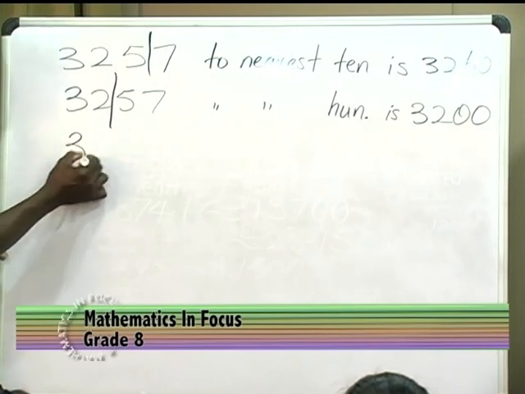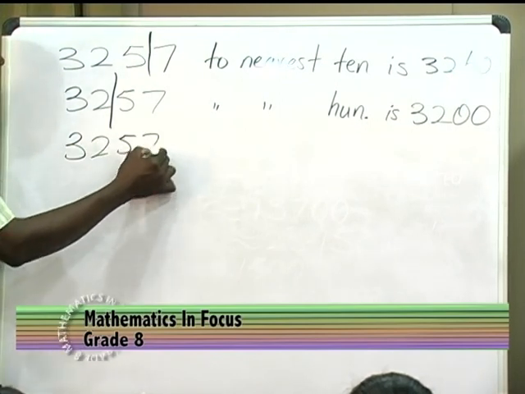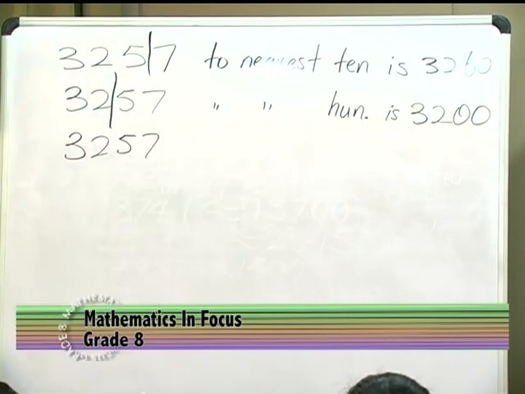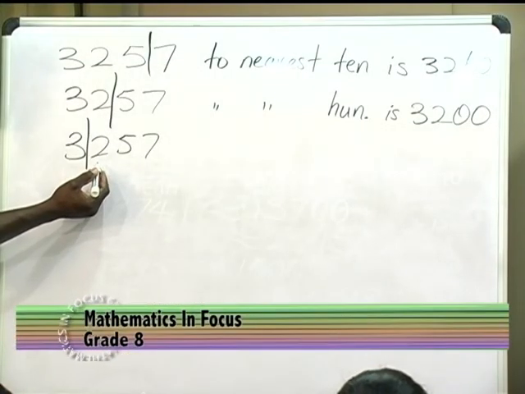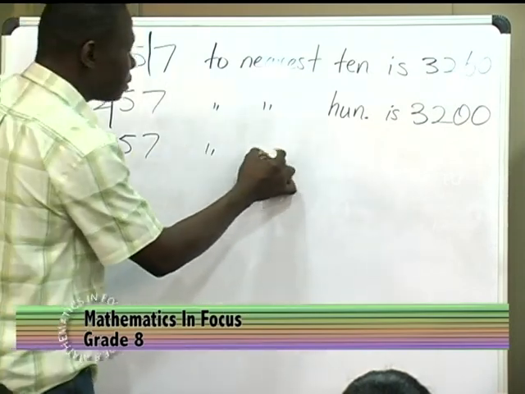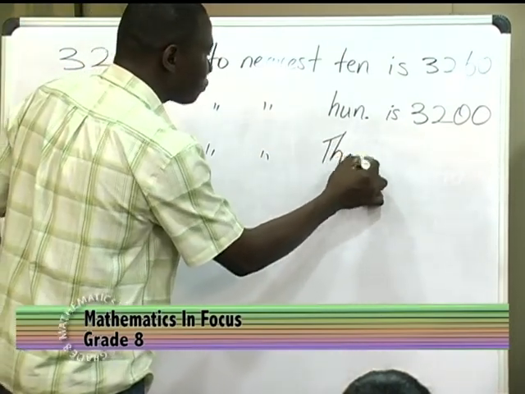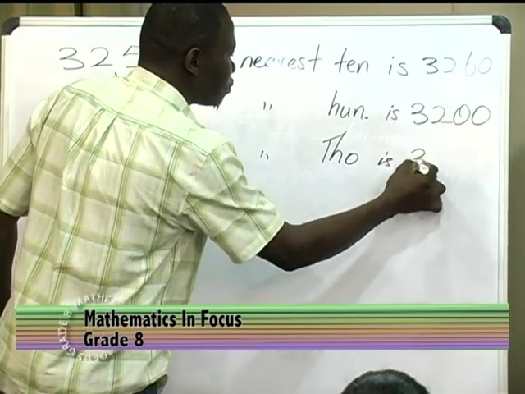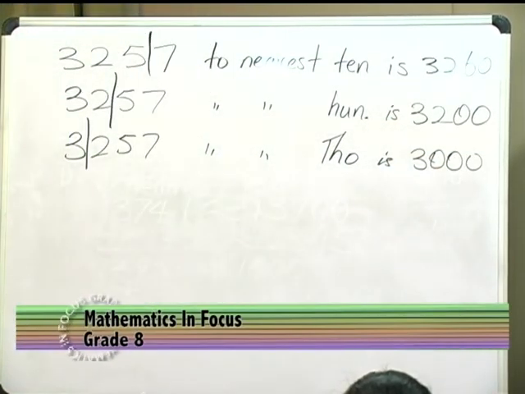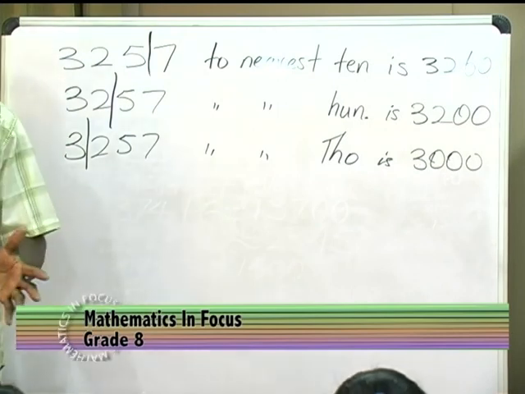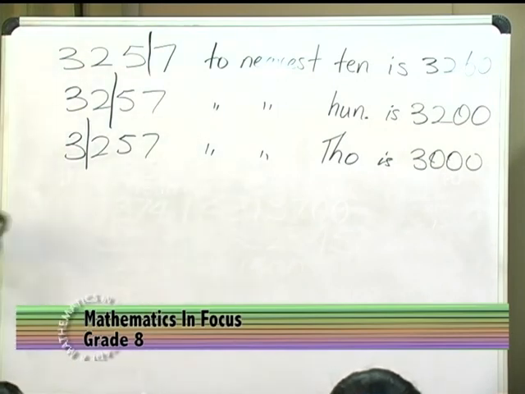Lastly, for this one, same number, 3,257 to the nearest 1,000. This one should be fast now. To the nearest 1,000, what will this one be? 3,000. 3,000. Correct, because we want up to the 3 here. So the number which follows is less than 5. So to the nearest 1,000 it is 3,000. Great? Is that clear? Yes, sir. Good. So this is to place value.